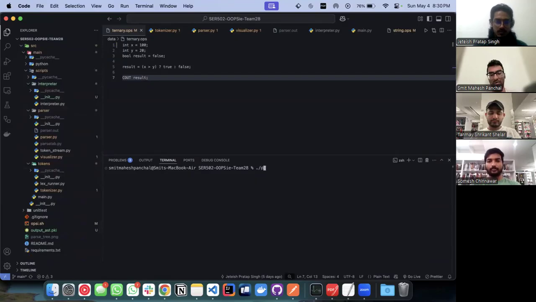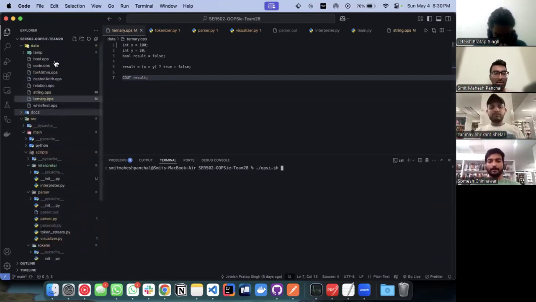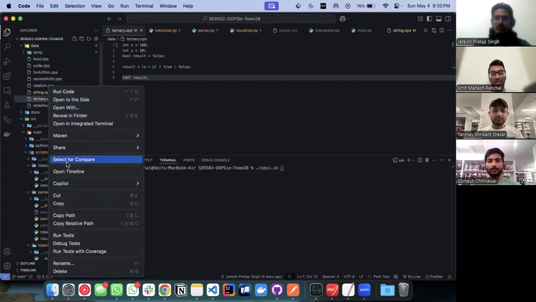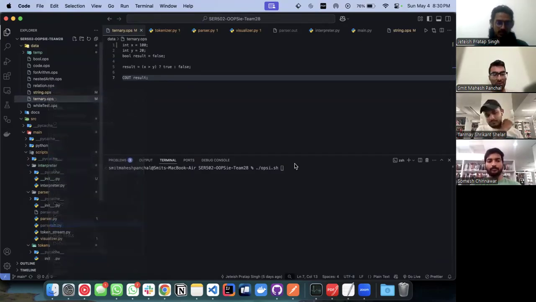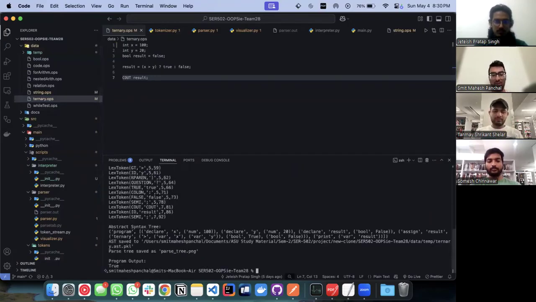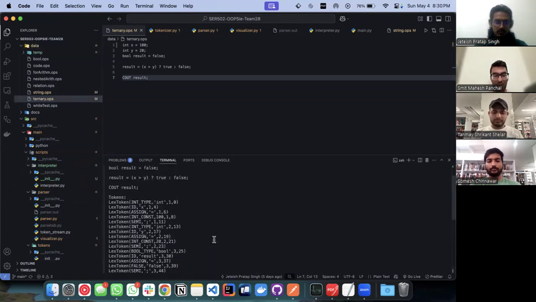OOPSie code, we first run the runner, and then we put in the relative path of the file that we need to run. So we'll run the ternary.oops. We'll copy the relative path for that, paste it here, and then simply click enter. So let's go through the output one by one.